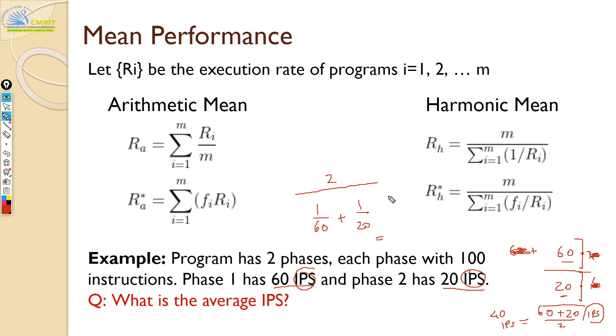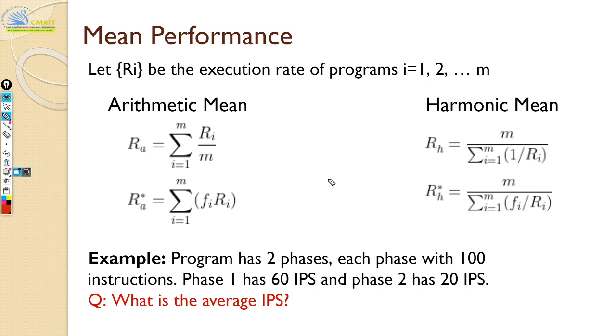So if you calculate, what do you get here? It becomes 1 plus 3 divided by 60, correct? So you have 4 by 60. 2 divided by 4 by 60, or 60 goes into the numerator, it becomes 30. Hey Shruti, thank you very much. 30 IPS. So that's the correct answer. 30 IPS is the correct answer.